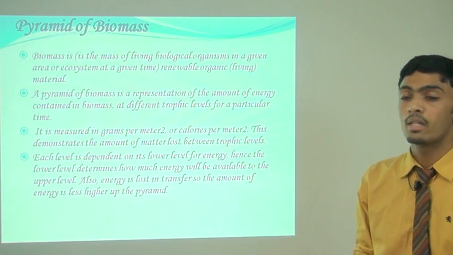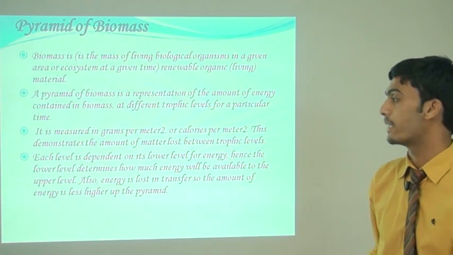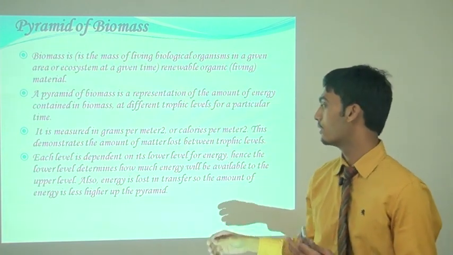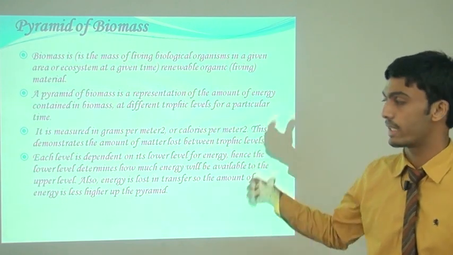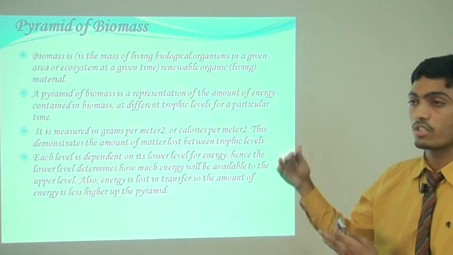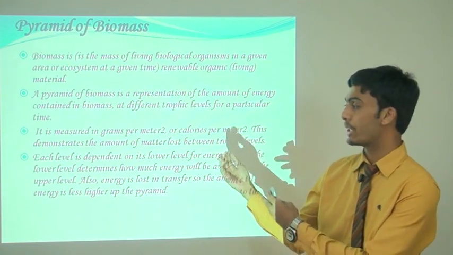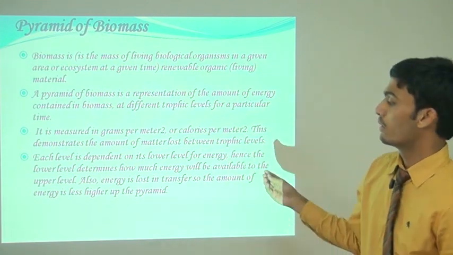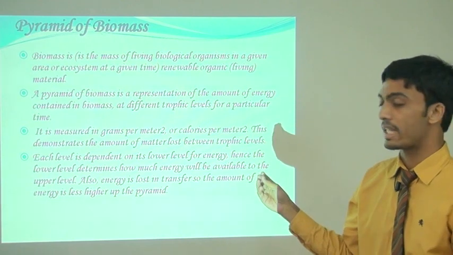As we show, the base of the pyramid is created by the producers, then the upper level is the primary consumer, then the secondary consumer, then the tertiary consumer. So primary consumers depend on the producers, and secondary consumers depend on the primary consumers. So it depends on the lowest level.